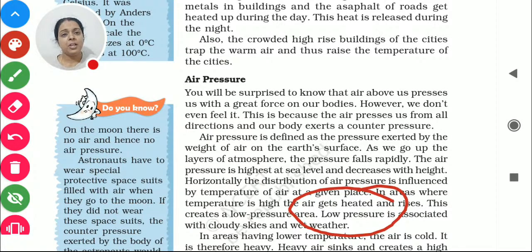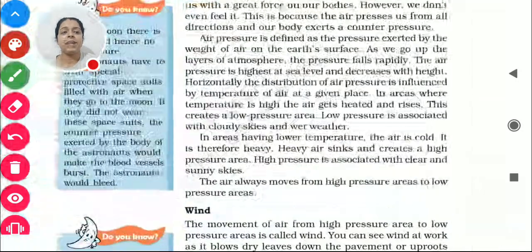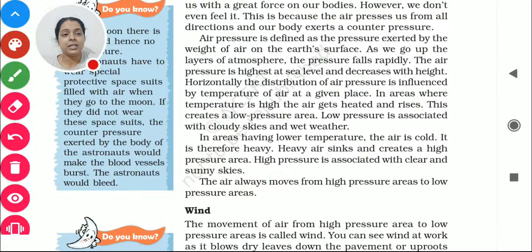It will have more water on the land, so it is an area with high air pressure. When we have high air pressure, many times we find that it is not good. We don't feel good if the sky is very cloudy or the weather is very wet. It puts a pressure on us, and the movement of the air is not much.